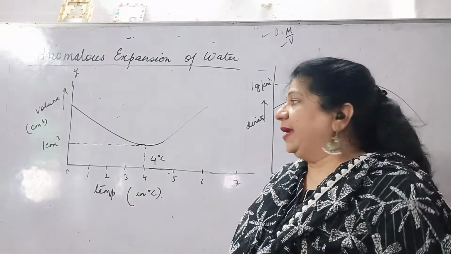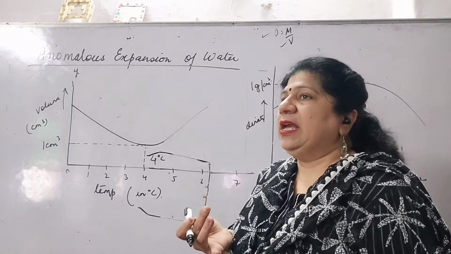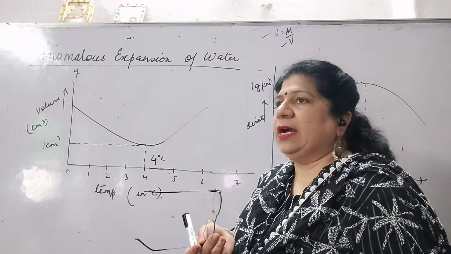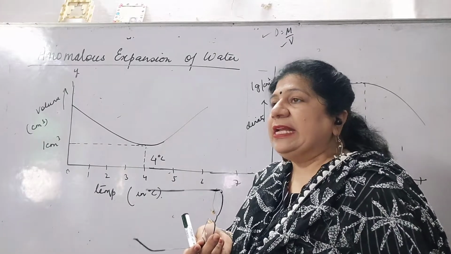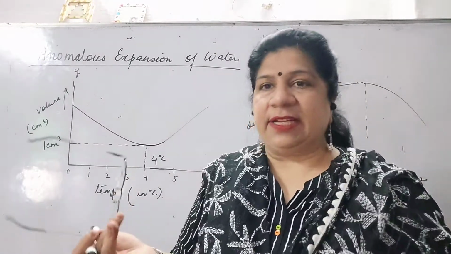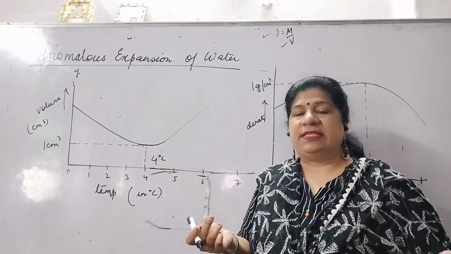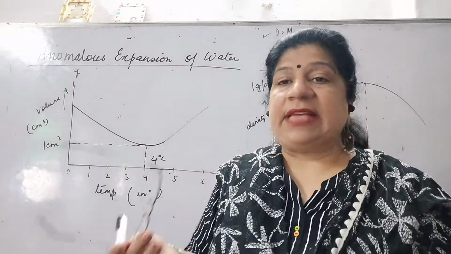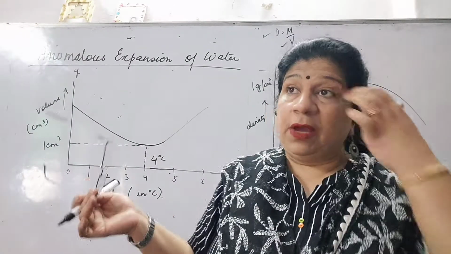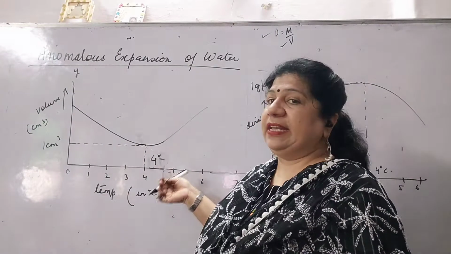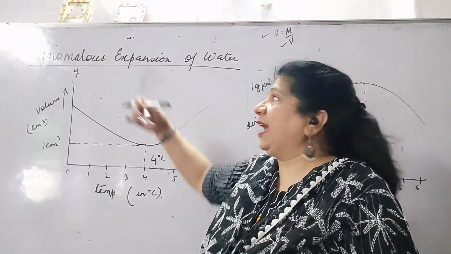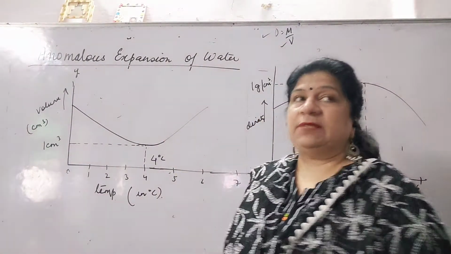इसीलिए इसको बोला गया है, because again I am repeating that whenever you are heating a body, it is becoming, you can say, lighter, हल्की होती जाती है, which means the density decreases and the volume increases. But here what is happening? The volume is decreasing and the density is increasing, and hence it is known as anomalous expansion of water.